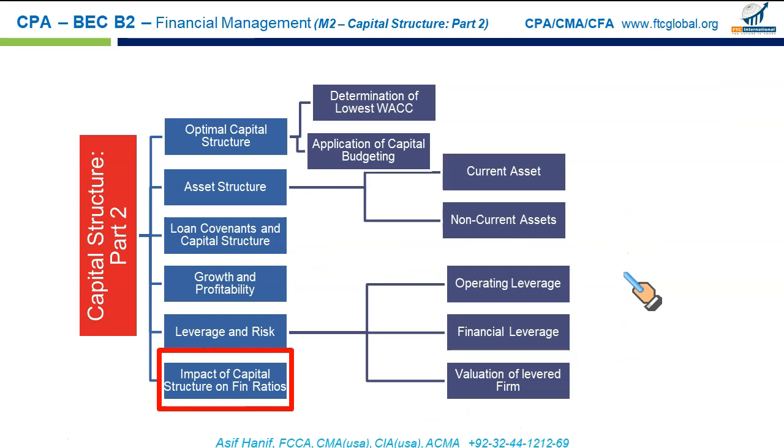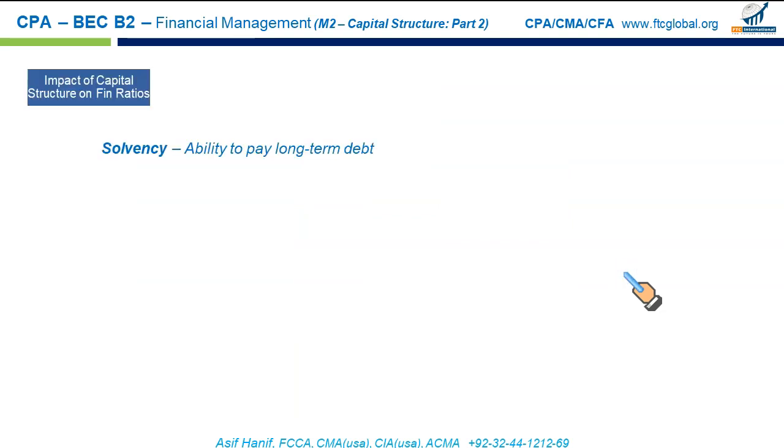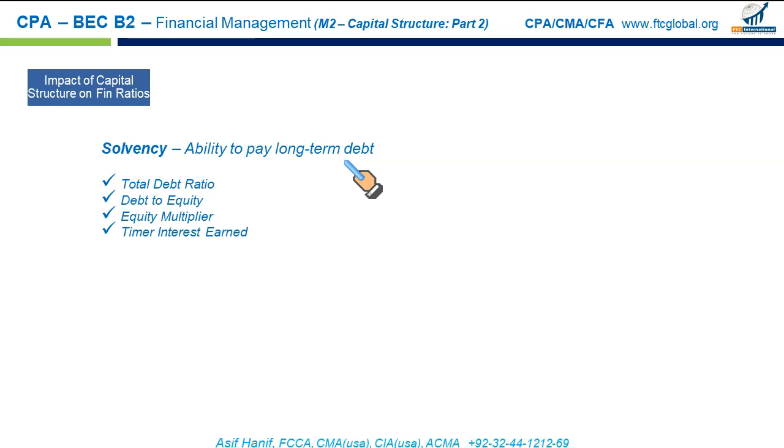Next, we have the impact of capital structure on financial ratios. First, the concept of solvency, I'm sure you would be familiar. Solvency is the ability of a firm to pay long-term debts when they become due. If you compare this with liquidity, liquidity is the firm's ability to pay its current obligations as they fall due. There are some ratios we can use to measure solvency. First is the total debt ratio, then debt to equity, equity multiplier, and times interest earned.